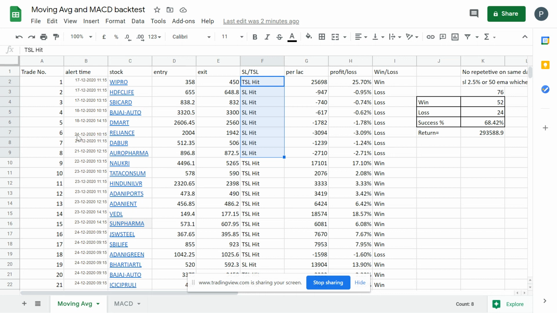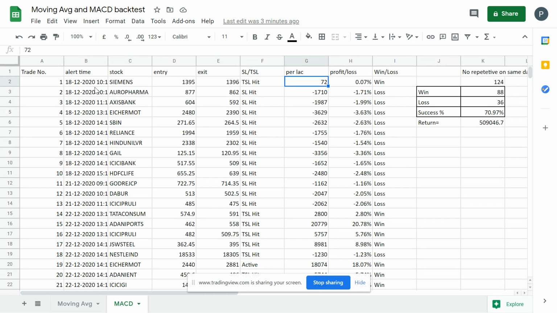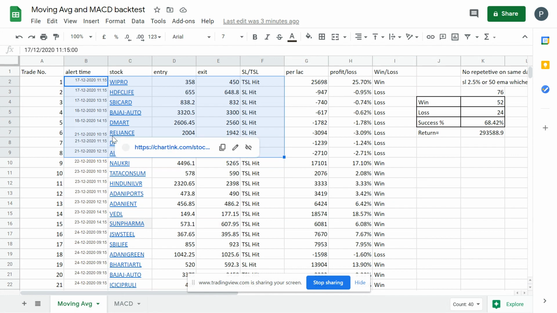Since 18th, there was a gradual fall in the market, and after 21st there was a very big fall. Because of that reason, you can see a similar pattern in MACD also. Initially, it has taken the hit for 13 trades, since it has given a lot of trades.